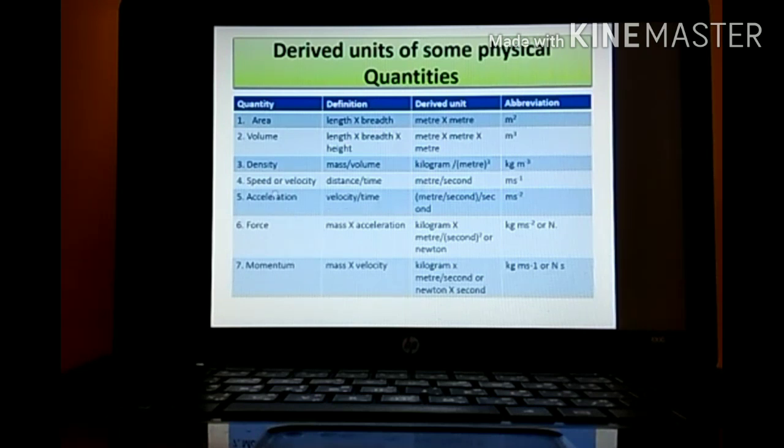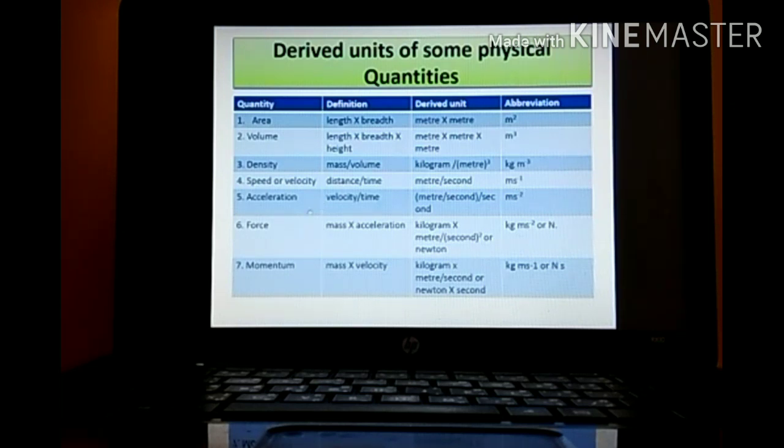Next one, speed or velocity. What is the formula? That is distance upon time or displacement upon time. Distance is measured in meters and time is measured in seconds. So you will be getting meter per second.